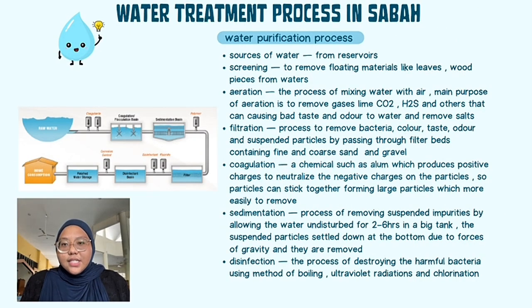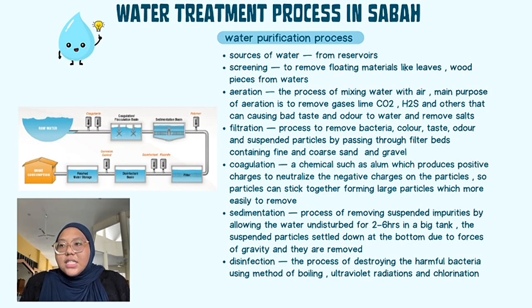Water purification process. Source of water from reservoir. Screening, to remove floating materials like leaves and wood pieces from water. Aeration, the process of mixing water with air. The main purpose of aeration is to remove gases and others that can cause bad taste and odor to water, and remove salts. Filtration, a process to remove bacteria, color, taste, odor and suspended particles by passing through filter beds containing fine and coarse sand and gravel.